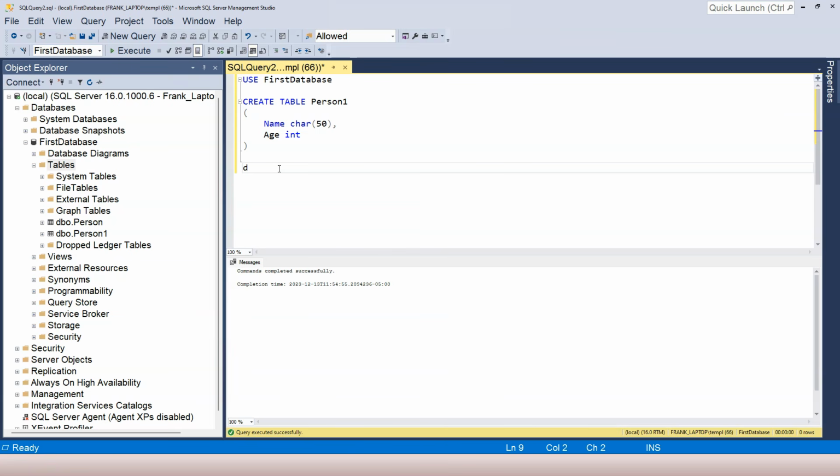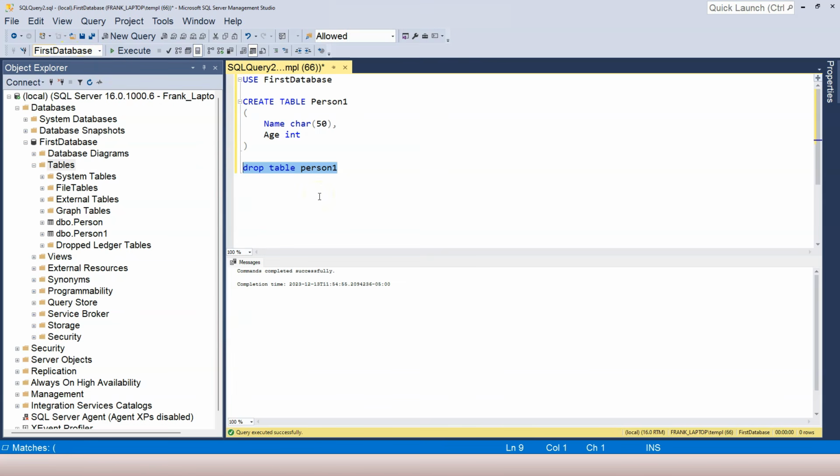So I'm going to say drop table. Intentionally using lowercase letters to show you that SQL statements are not actually case sensitive. And then followed by the table name. So that's person1, and I don't have to use uppercase. I'm just going to use lowercase. Like I said, even the name is not actually case sensitive. Okay, so I highlighted because I have multiple statements. I don't want to create a table again. I'm just highlighting this. At the same time, I make sure that I'm using the correct database.